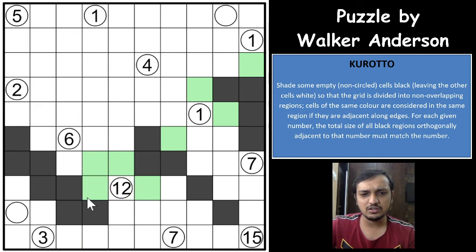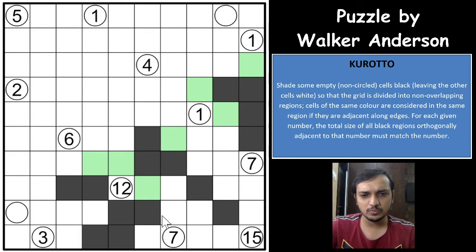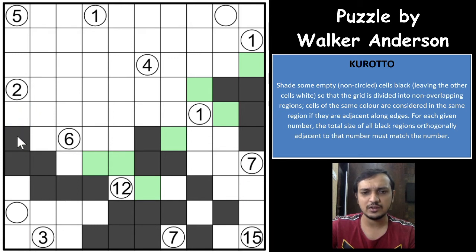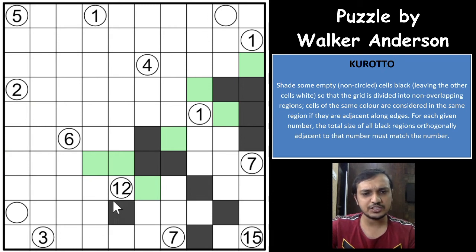So if you have 12 shaded cells in a single group, the 7 will get contradicted here, because you won't have exactly 7 shaded cells in this area now, because it cannot touch the 15, it cannot touch the 12 as well, because to make it 7, you will have exactly this 7, and the 12 cannot have a single group of shaded cells again, right? So which means that the 12 will have 2 groups of shaded cells, and both won't touch each other, right? And with that, this group of shaded cell can have a maximum of 7, I can say.